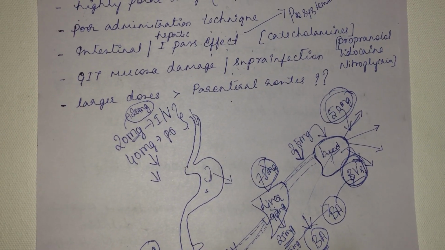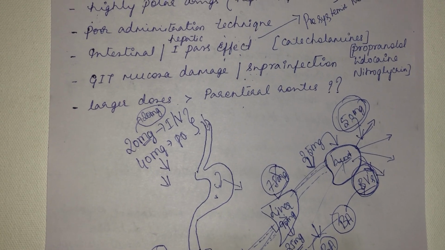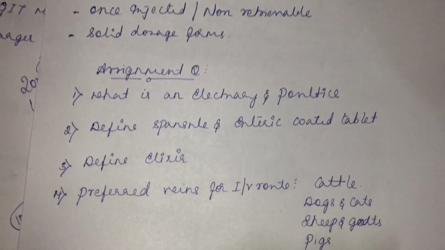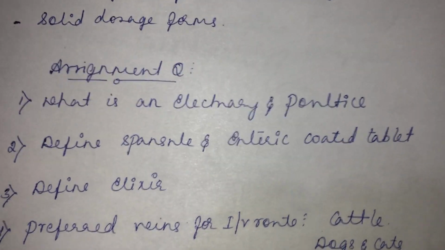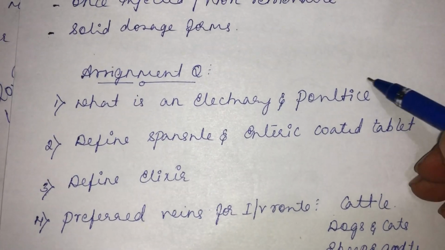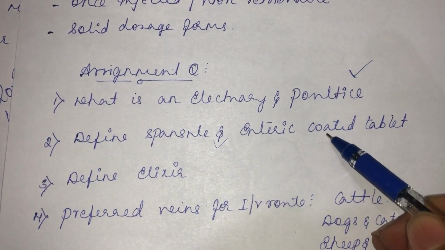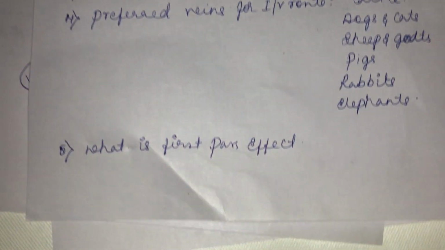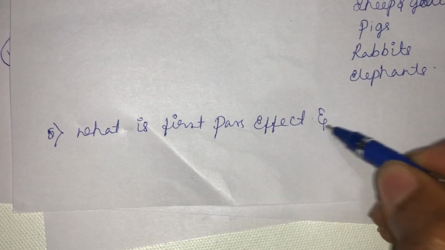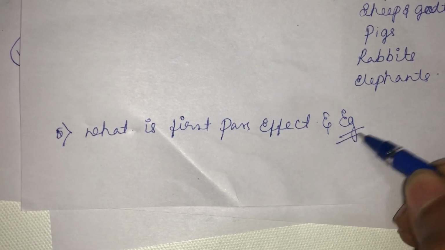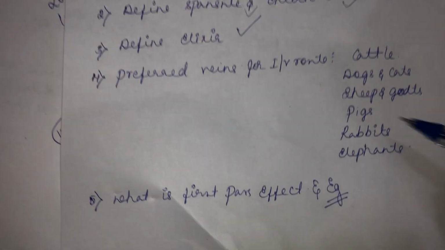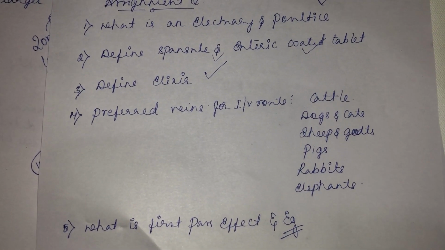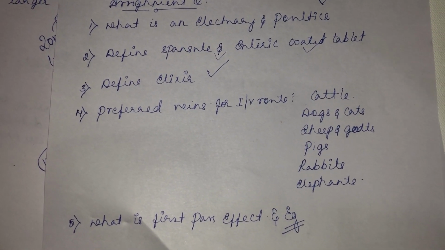So for the assignment questions, take down the assignment questions. What is an electuary and poultice? Define spansule, enteric coated tablet, define elixir, and preferred wine in the next video. And what is first pass effect, and give examples of drugs that undergo first pass effect. So these are the assignment questions for this video. The other things will be covered under part 2 of route of drug administration.